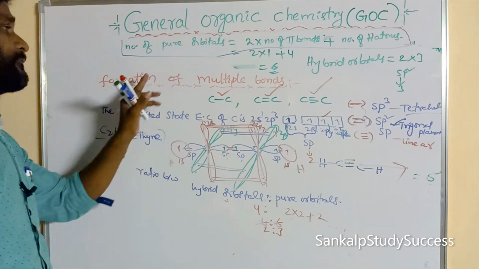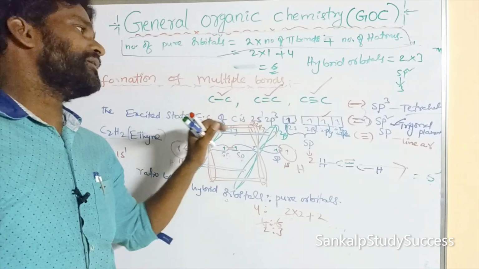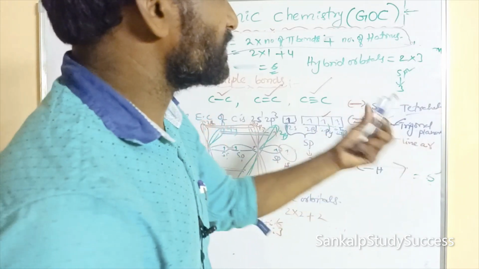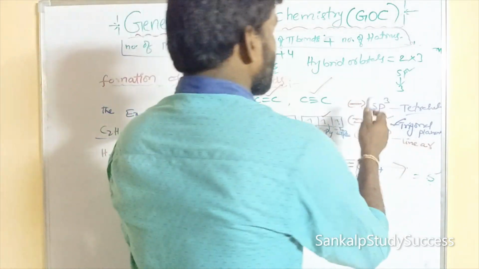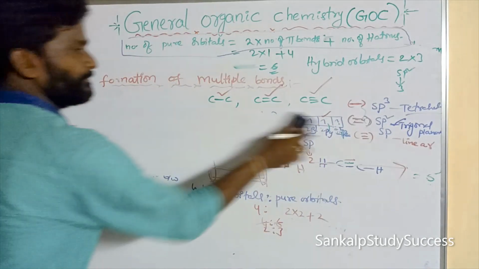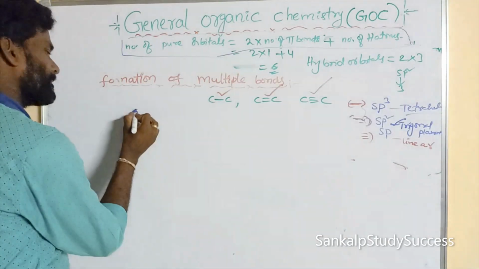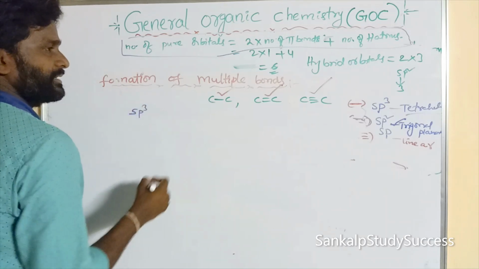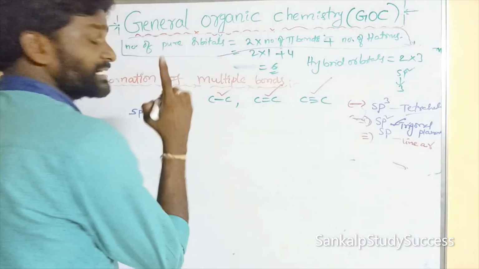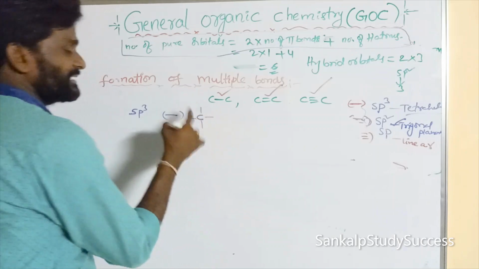So carbon can form 3 kinds of bonds: single bond, double bond, triple bond. If the carbon undergoes sp3 hybridization, it can form only single bonds. Carbon must contain 4 bonds, and all those 4 bonds are single bonds.